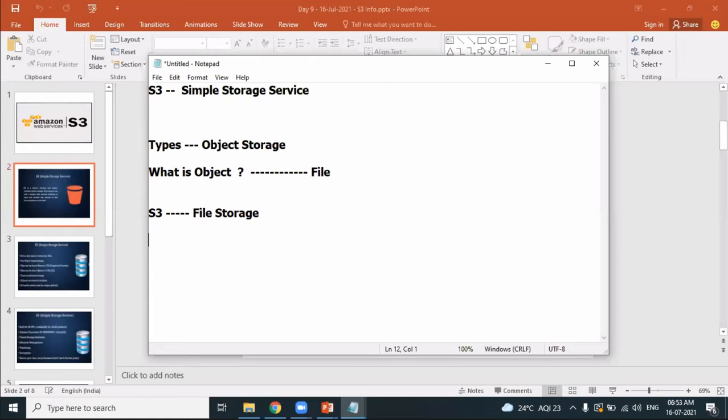So S3 is a storage service. What storage? An object storage. What do you mean by object storage? You can store files, and a file is called an object. What type of files? It can be any file. It can be a PDF file, a JPG file, an audio file, a video file. Whatever file you want, you can store it.